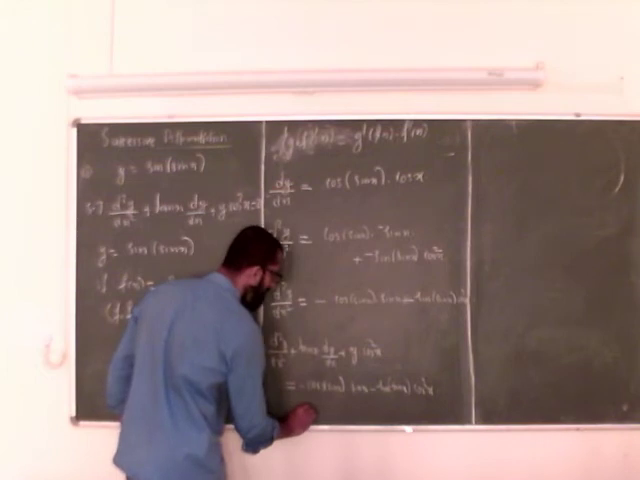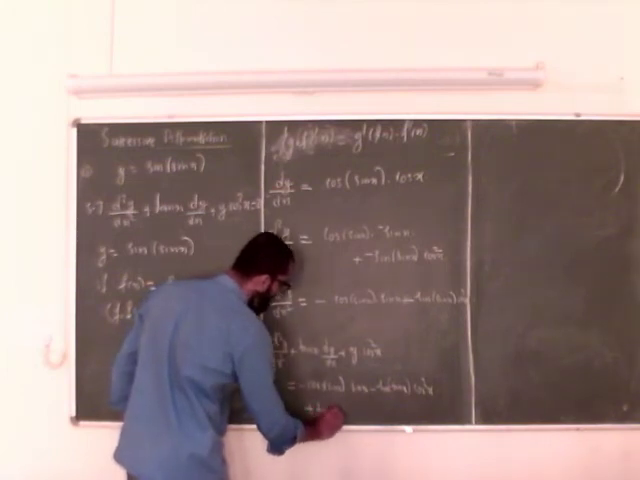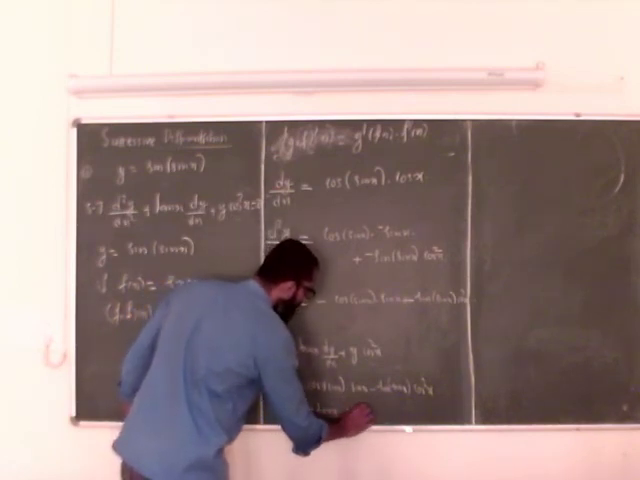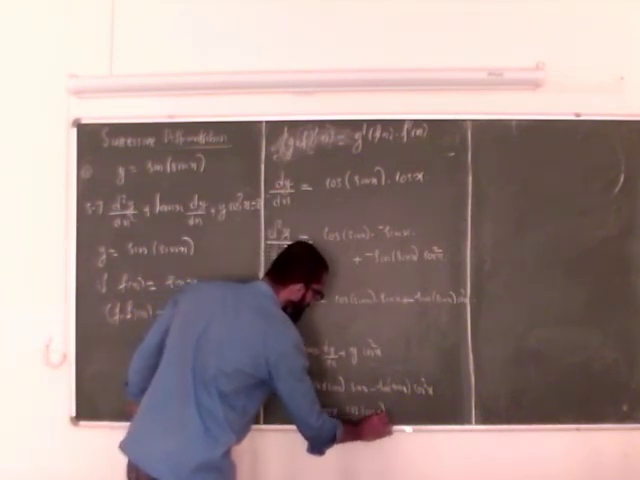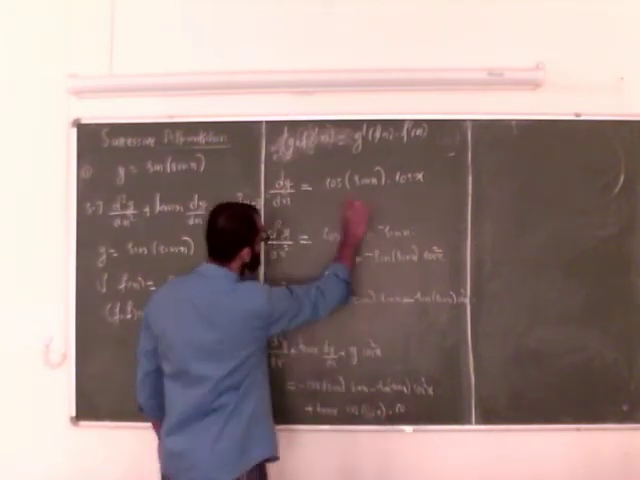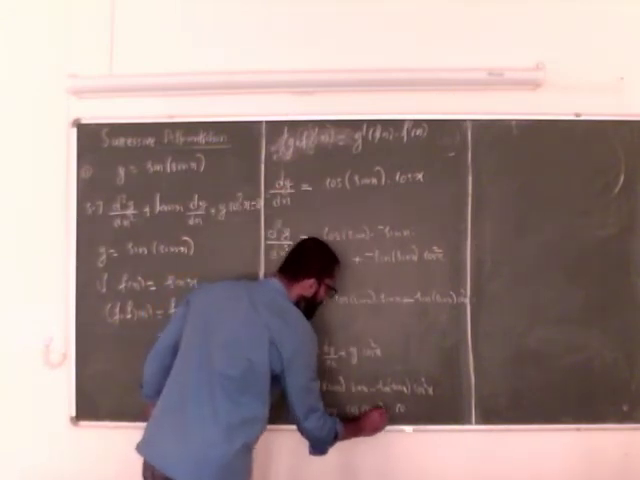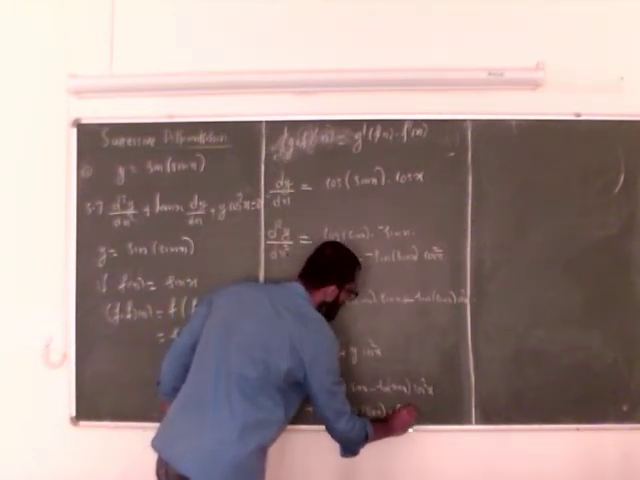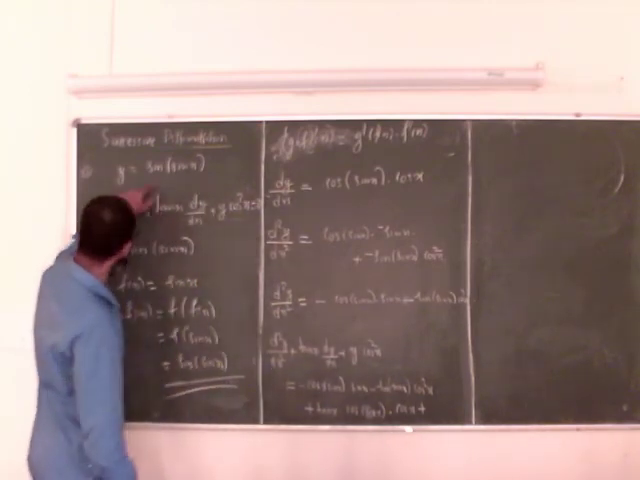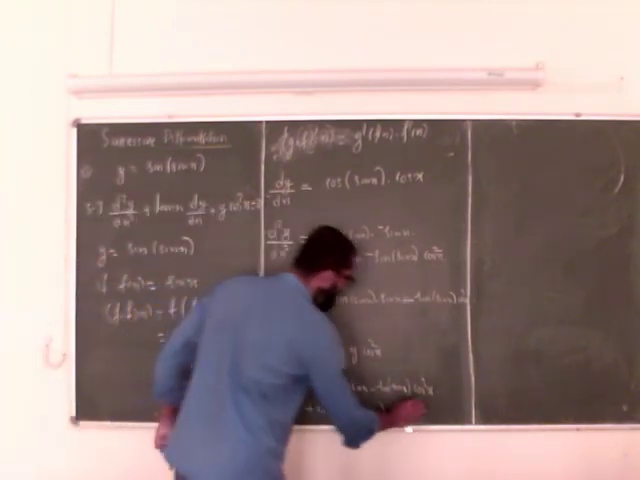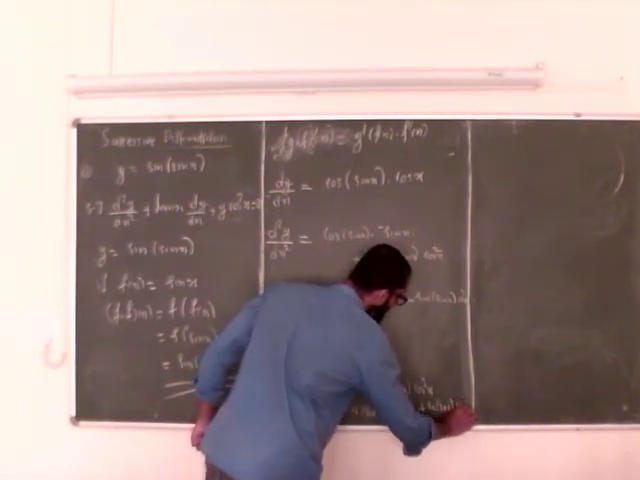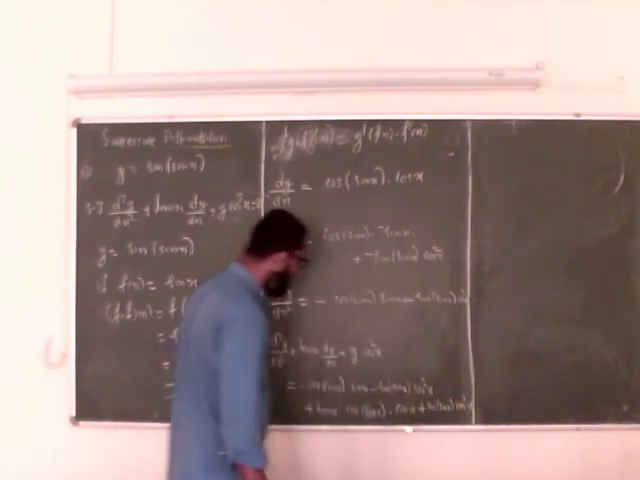plus tan x into, this is my dy by dx, cos of sin x into cos x, plus y cos square x. This is my y, so it is sin of sin x into cos square x.